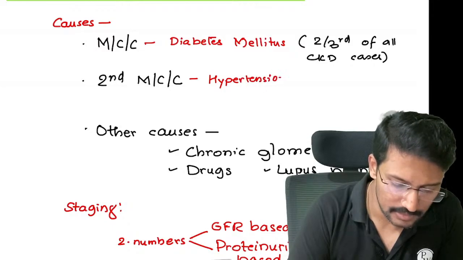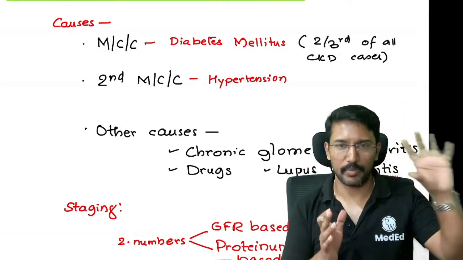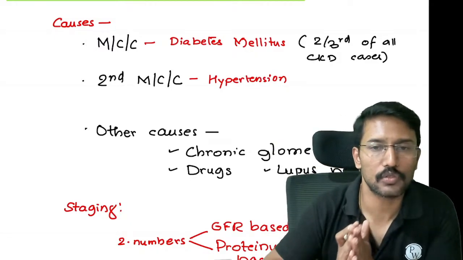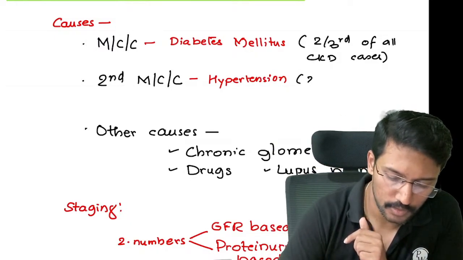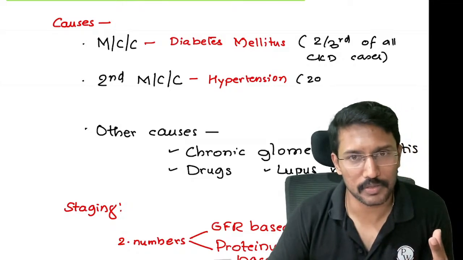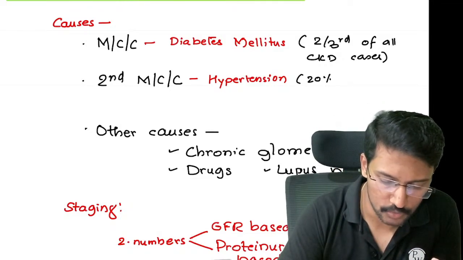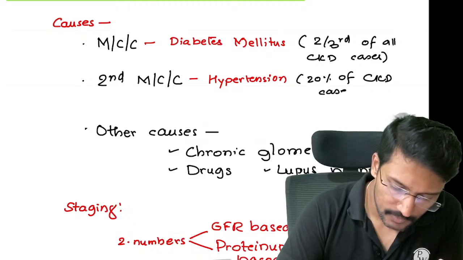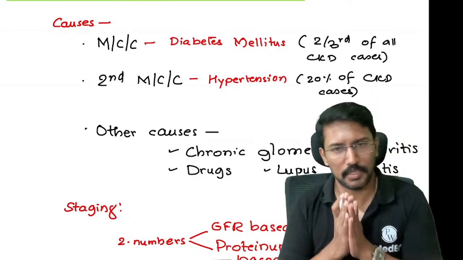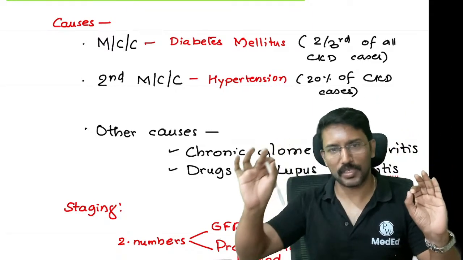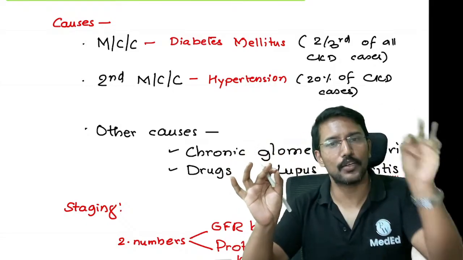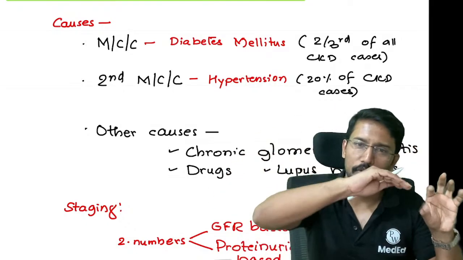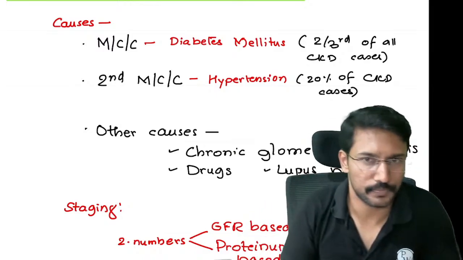We call that hypertensive nephropathy. So diabetic nephropathy is the leading cause. Hypertensive nephropathy is the second most common cause. This accounts for around 20%. 2/3 is roughly 60%, right? Another 20% are because of hypertension. And there is a trivia here. Hypertension can lead to CKD and CKD can lead to hypertension, right? So if you have hypertension that led to CKD, CKD will cause further worsening of the hypertension.